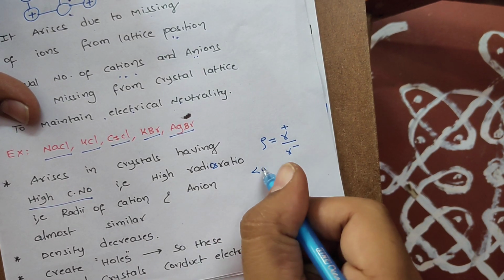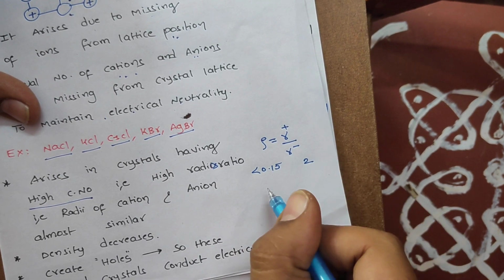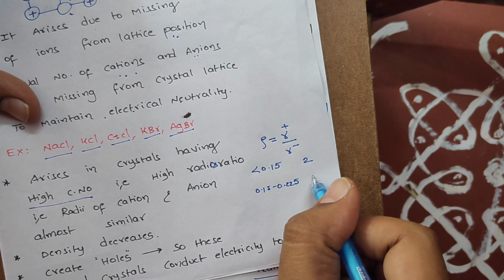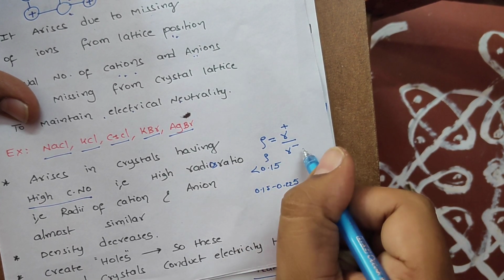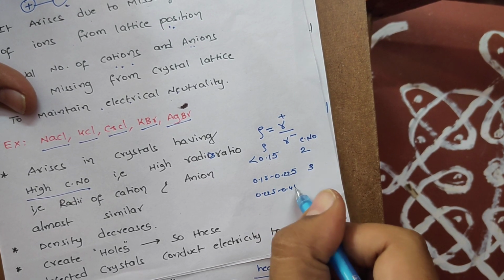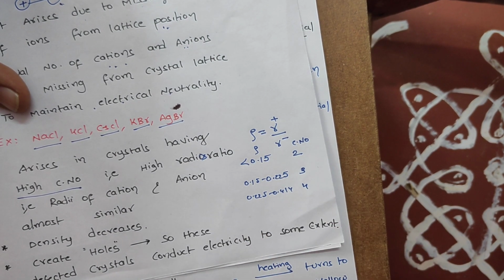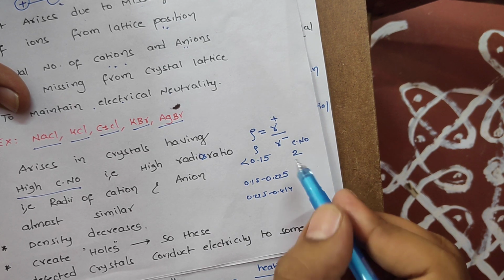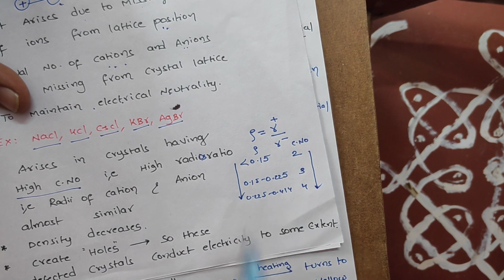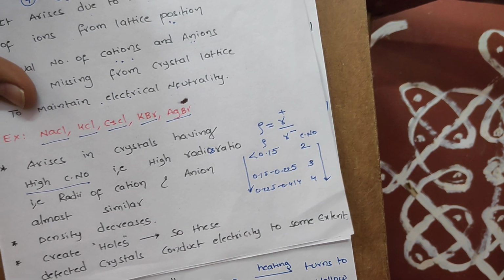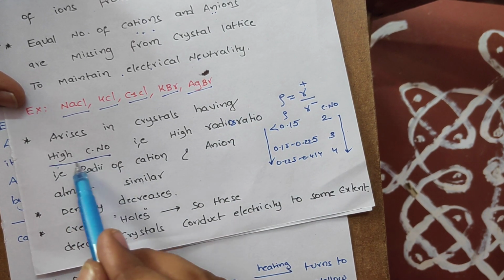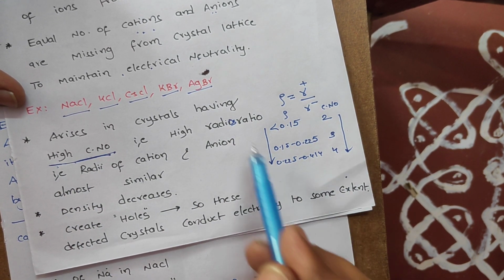First of all, less than 0.15, coordination number 2; 0.15 to 0.225, coordination number 3; this is the radius ratio, this is the coordination number; 0.225 to 0.414, coordination number 4. Coordination number increases with increase in radii ratio. So this defect arises in crystals having high coordination number, means high radii ratio.